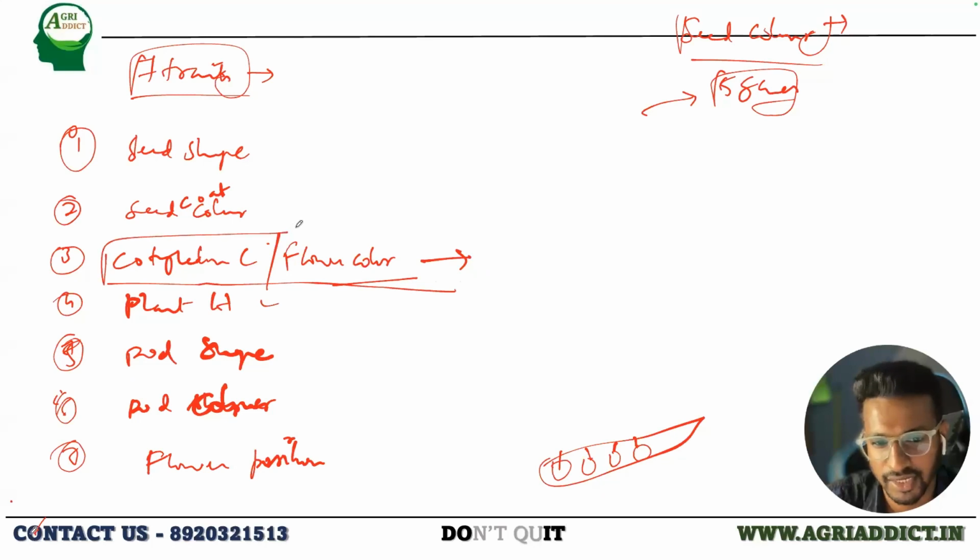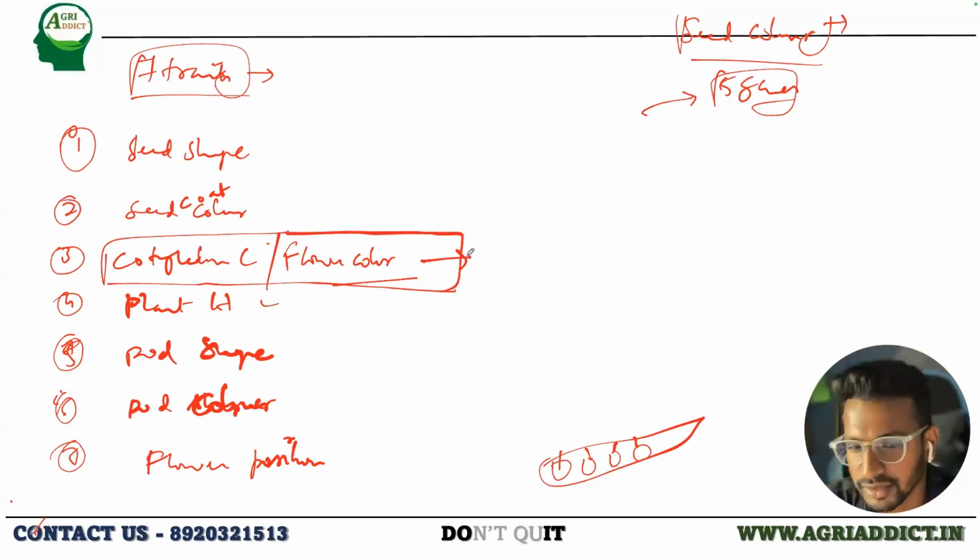If I write cotyledon color or flower color, what did you understand by this? You might be seeing this in every paper or every book. They will mention either the flower color or the cotyledon color, or both by mentioning it as or. So what does this mean? Just think about it. It's very simple. I already gave you the 5 genes.